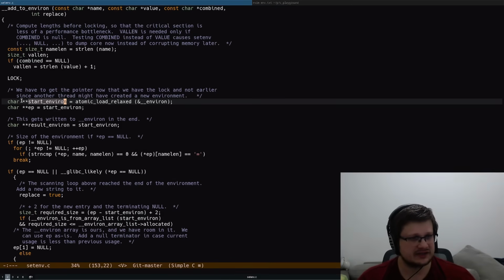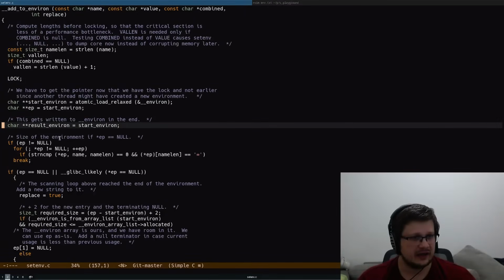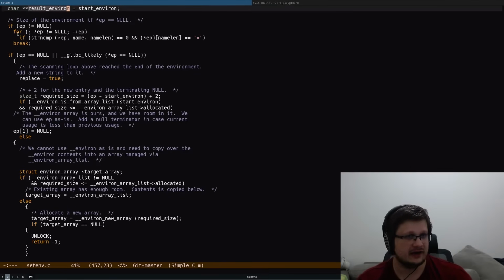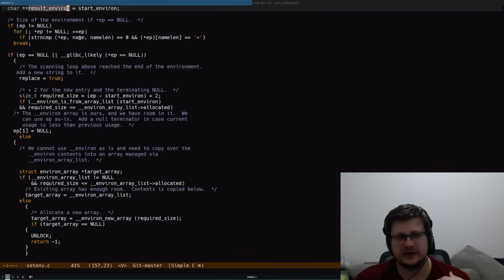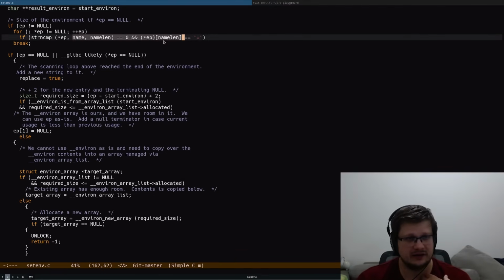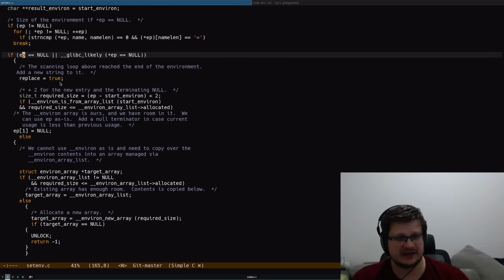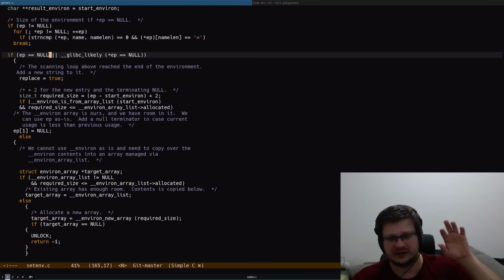And so we get it into a start environ, then we assign it to this EP, and after that we have some kind of a result environ. And then we try to find the name of the environment variable we are trying to set. So we either find it or we reach the end. And this is the branch that interests us, when we actually fail to find it. So we have to add a new environment variable. This is what's going to trigger our scary condition.